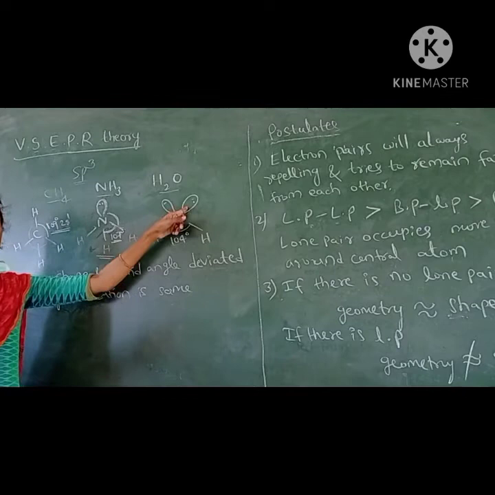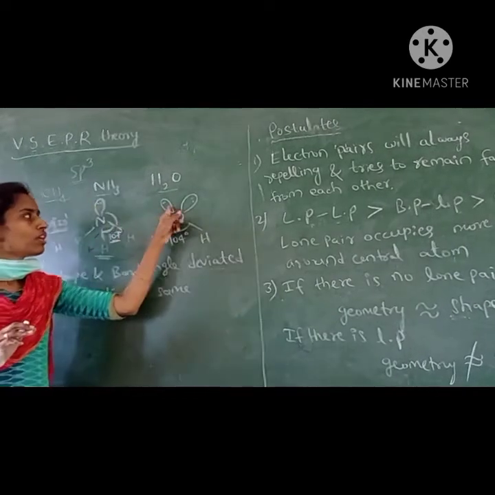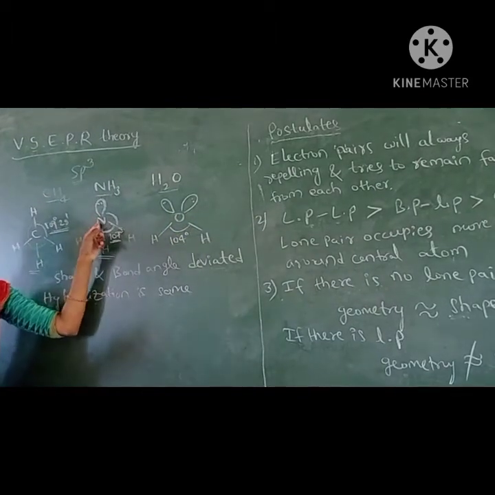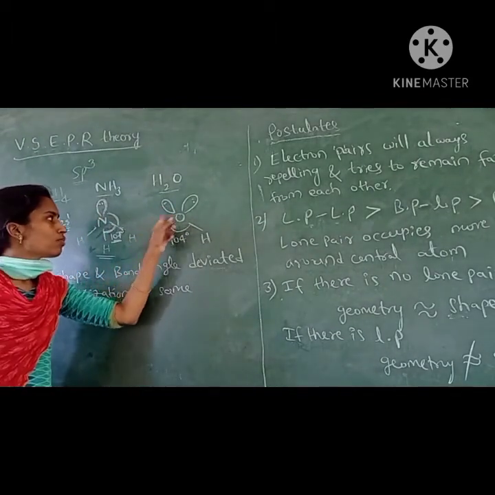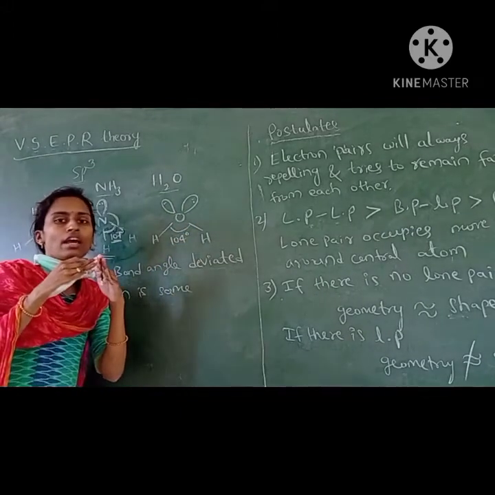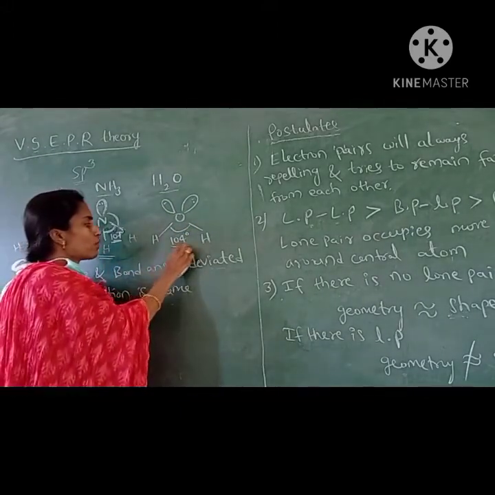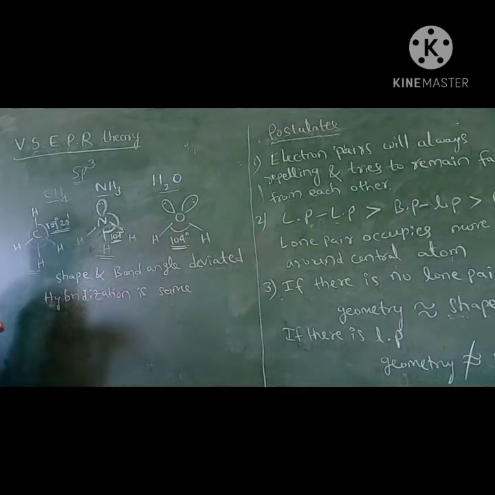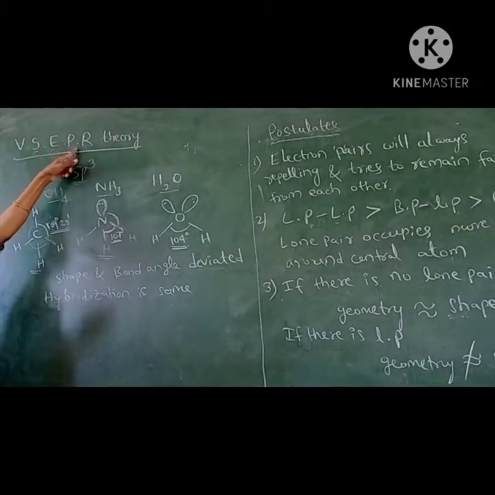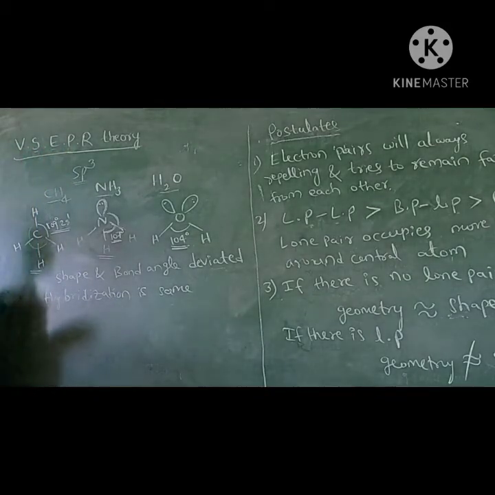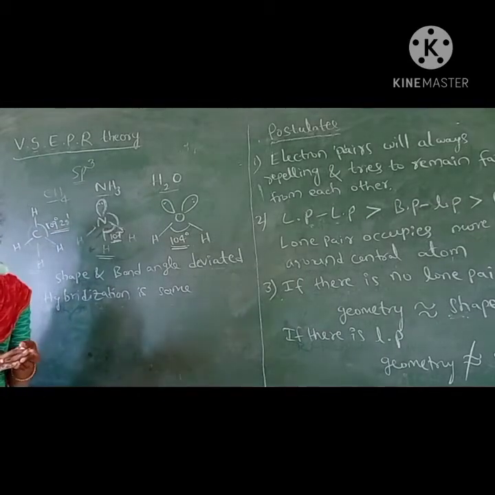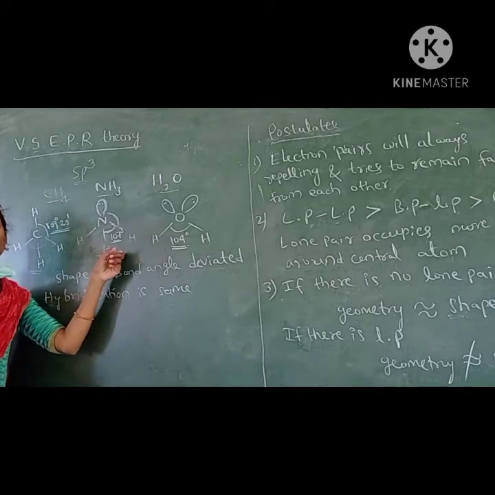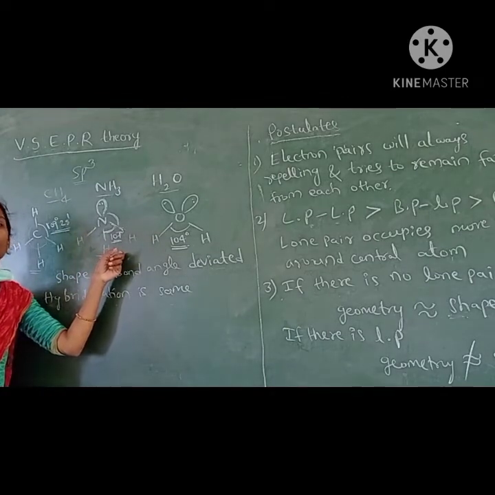In water, one more lone pair of electrons is there. In ammonia there is only one lone pair, here there are two lone pairs, so there is more repulsion than in ammonia. Due to this more repulsion, the bond angle is again reduced to 104 degrees. This deviation is explained by valence shell electron pair repulsion theory, which considers the repulsion of electron pairs. That is the reason for the deviation of shape and bond angle in these molecules.